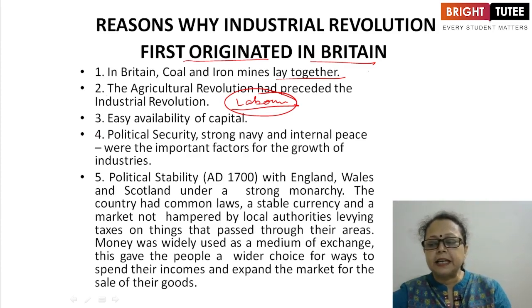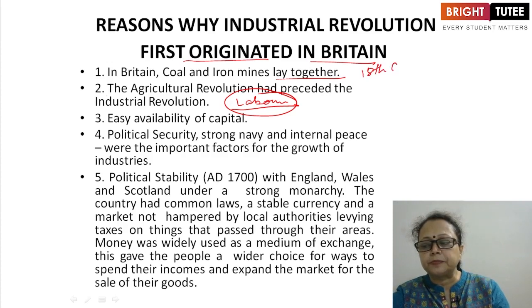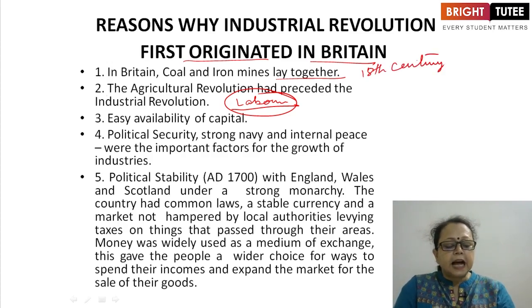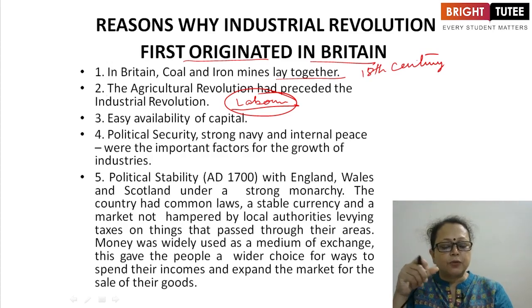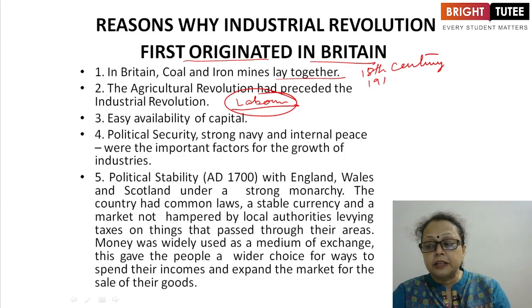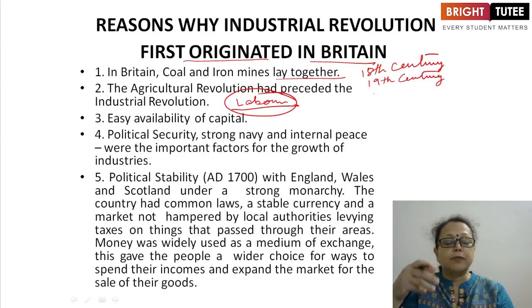This complex transformation was not completed till the 19th century. It started in the 18th and continued till the 19th century.